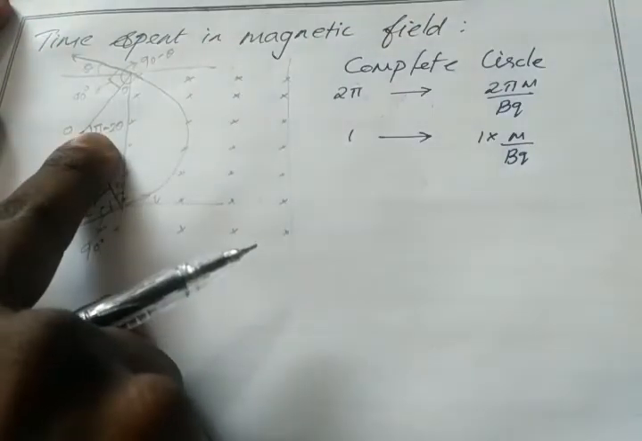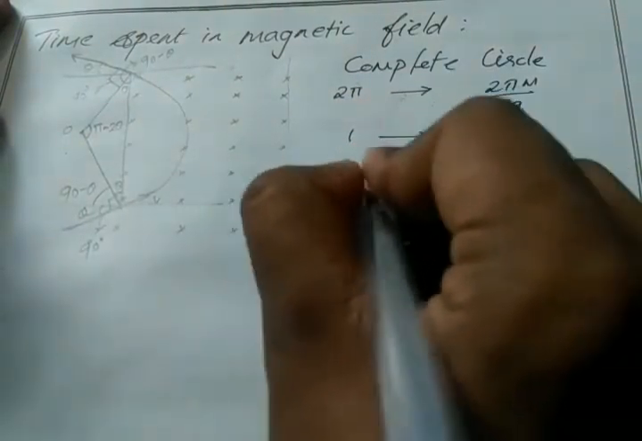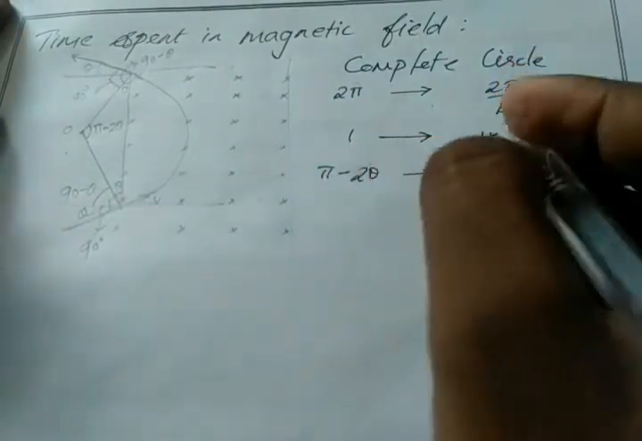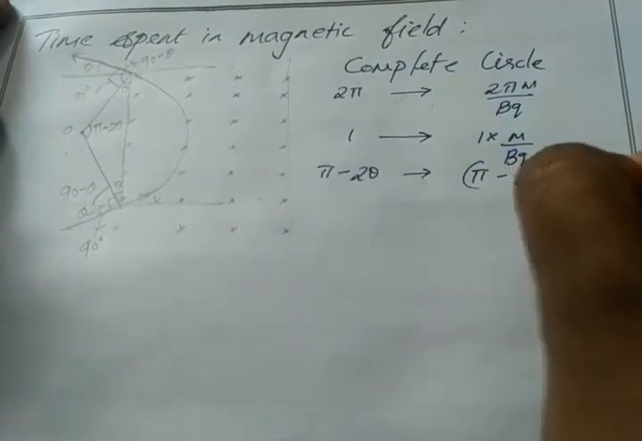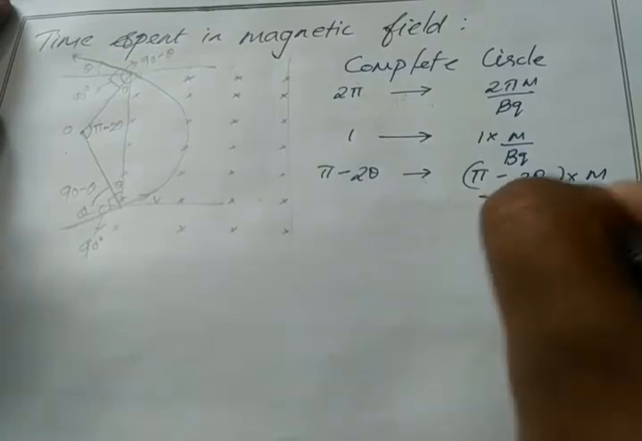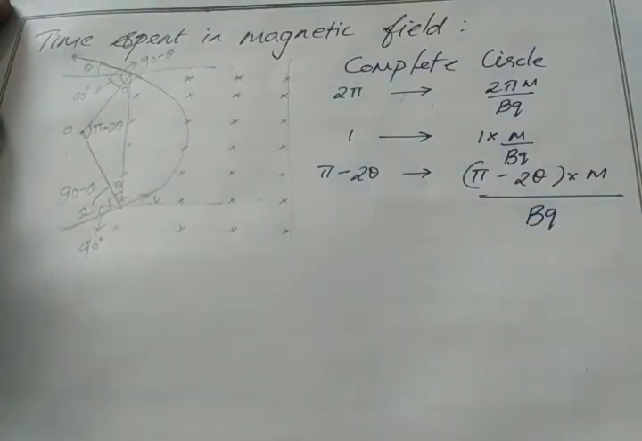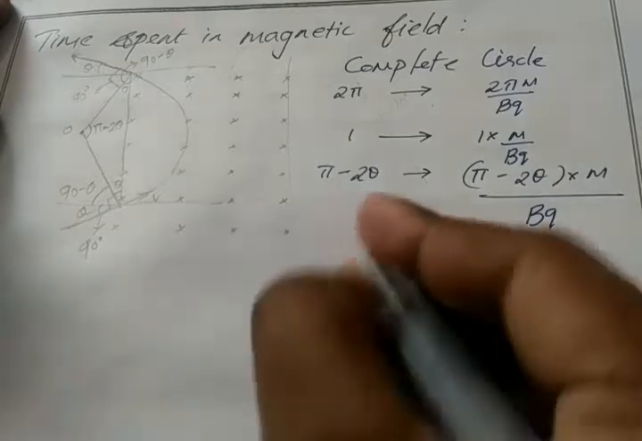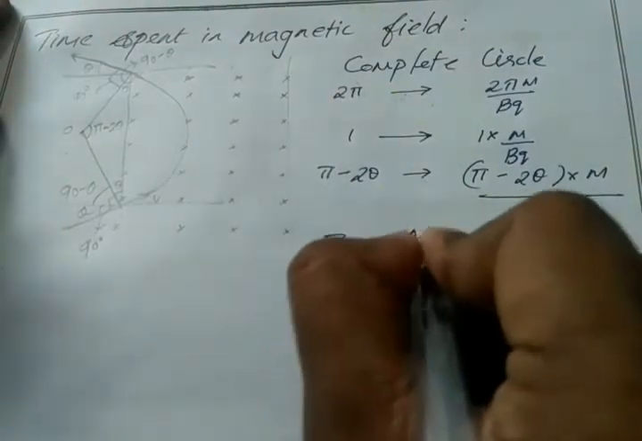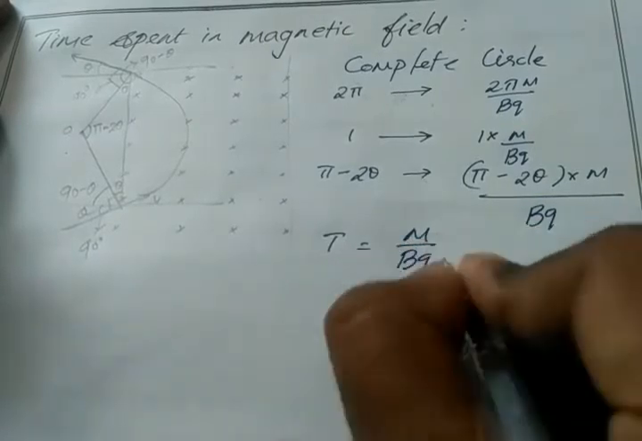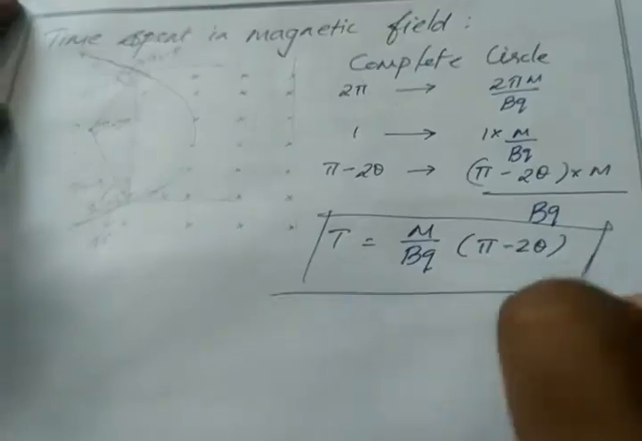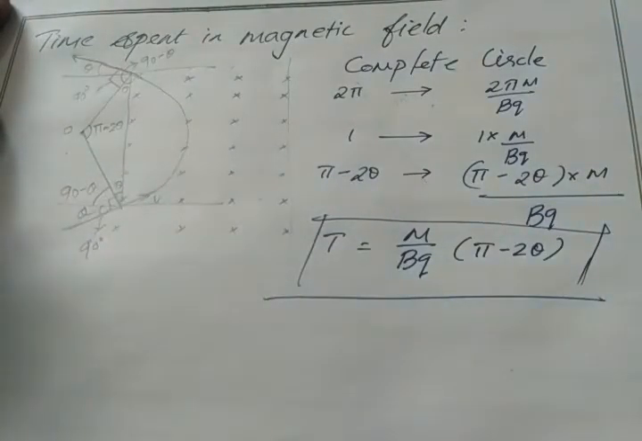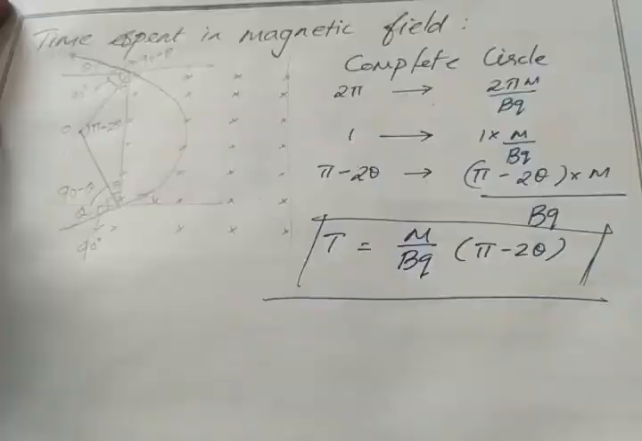If I have pi minus 2 theta radian, then we have pi minus 2 theta into m by bq. So this is our time period. So our time period will be equal to m by bq into pi minus 2 theta. Clear? Very easy. Okay, so here we have various conditions.